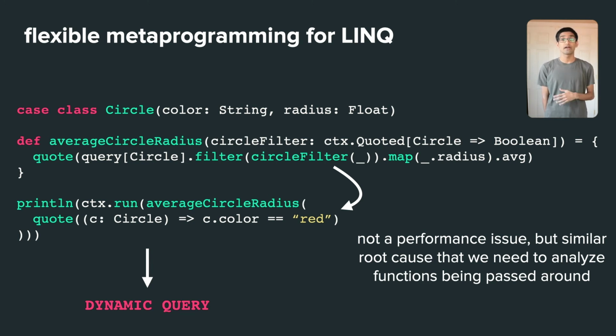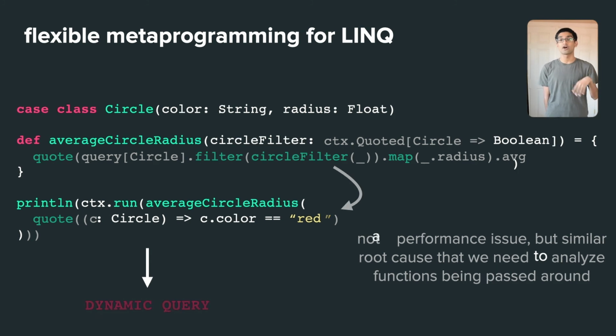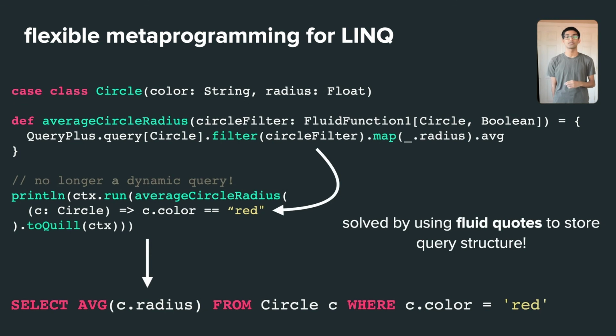So if we use Quill, an implementation of LINQ for Scala, in this case it'll just fall back to generating queries at runtime since it cannot track the flow of this predicate function at compile time. But with the very lightweight layer on top of Quill that adds support for fluid quotes, we're able to solve this by instead passing around fluid quotes instead of the Quill quotes. With fluid quotes, the body of the predicate is tracked through dependent types and propagated by the type system. So at the end, when we want to generate a SQL query, we can do this at compile time, since the predicate can be resolved to an AST by just inspecting its type.